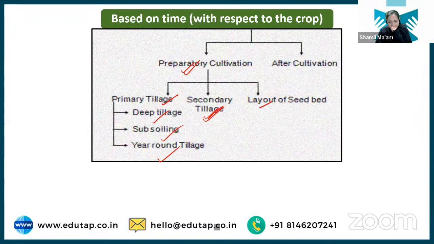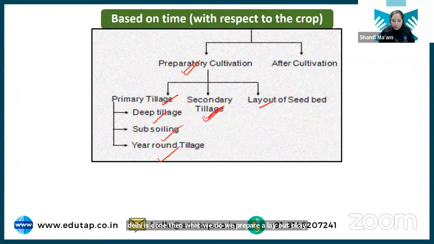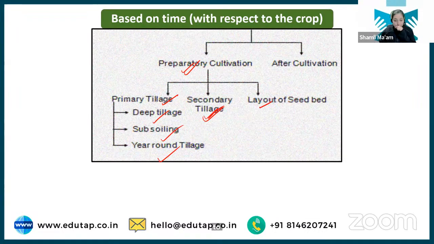Next, we have secondary tillage. Secondary tillage is basically done, as I've told you, to break the hard clods into fine soil. Once secondary tillage is done, we prepare a layout. It's not that everywhere in the field we are going to sow the seed. If we are going for line sowing, we have to prepare the layout and draw lines on the field, and then place the seed on these lines.